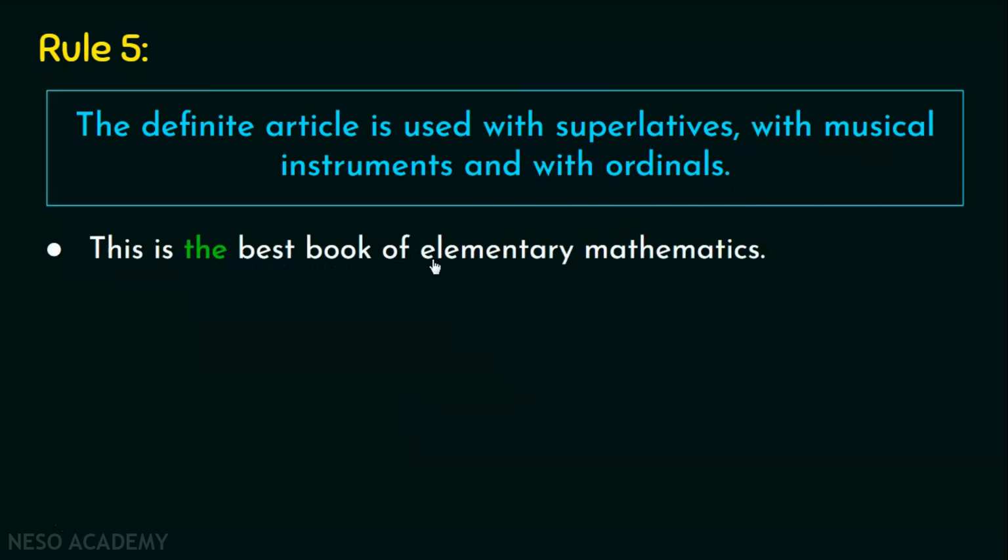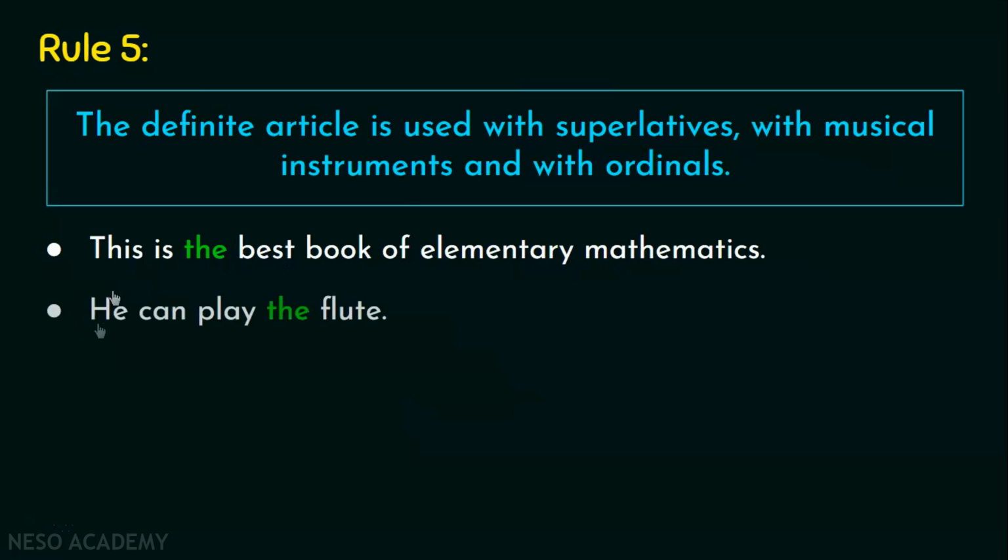This is the best book of elementary mathematics. So best is the superlative word over here. For your knowledge, I have to tell you that superlatives are all those words or adjectives which are made by adding est or most before them. For example, you say youngest, smartest, oldest, most beautiful, most honest. So all these are superlative words. Similarly, you have best over here. So this has taken the with it.